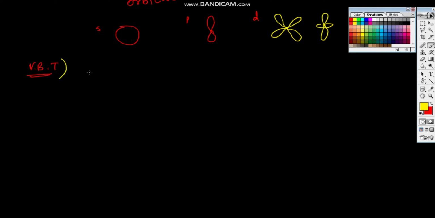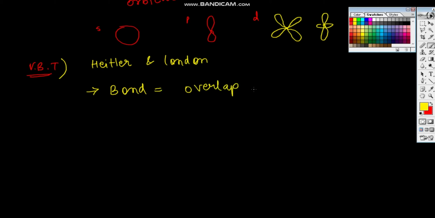It was given by Heitler and London. It is about a 100 years old theory. Here, bond is described as overlap of atomic orbitals. So the orbitals that we discussed, they overlap to form bonds.